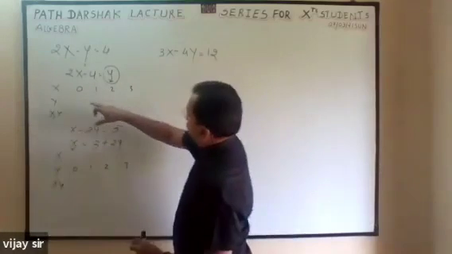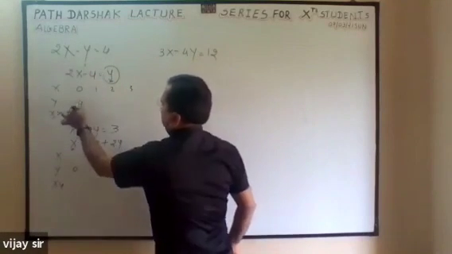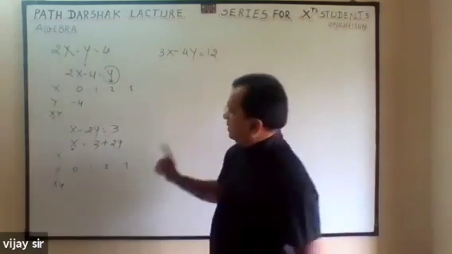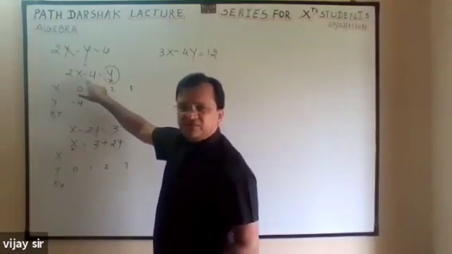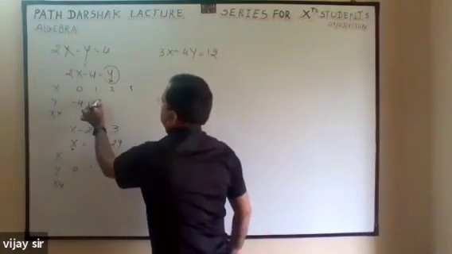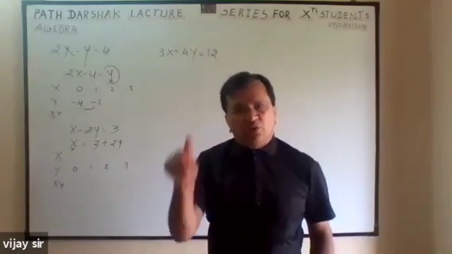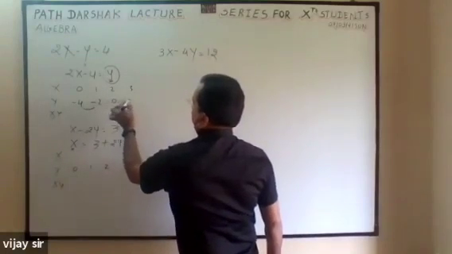Orally you can do. So x is equal to 0, so y is equal to minus 4. Don't do rough work. There is no mark for that. Now, if I write 1, 2 ones are 2 minus 4, that is minus 2. How much is the difference? 2, it increases by 2. Minus 4, minus 2, 0, 2.